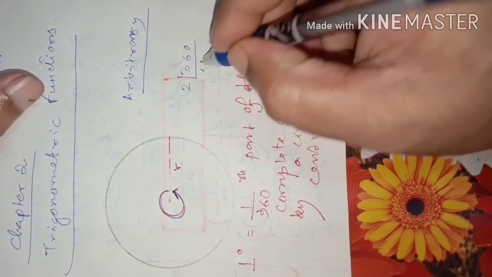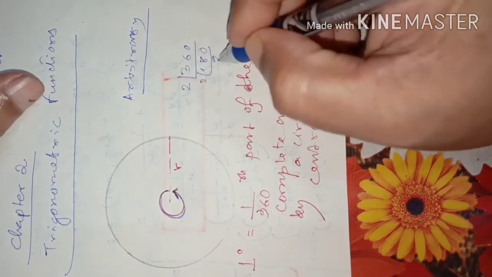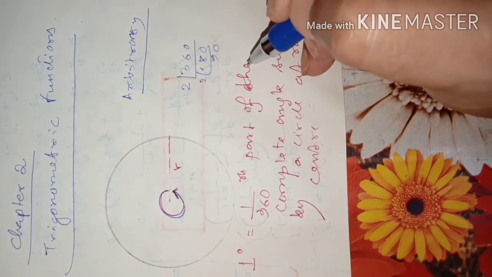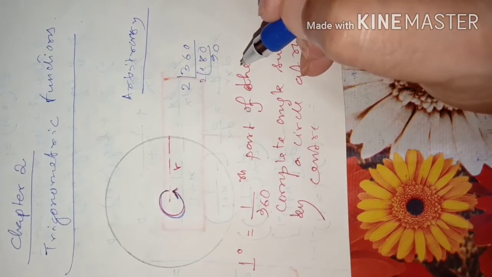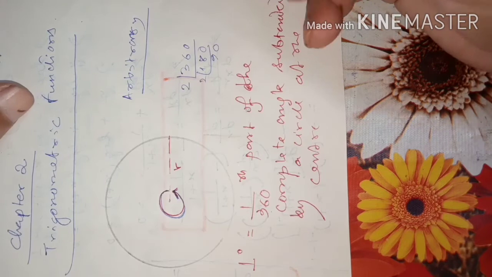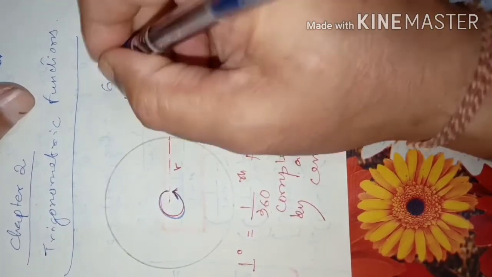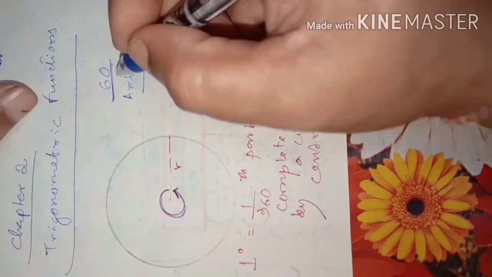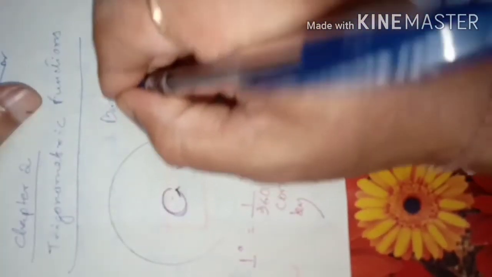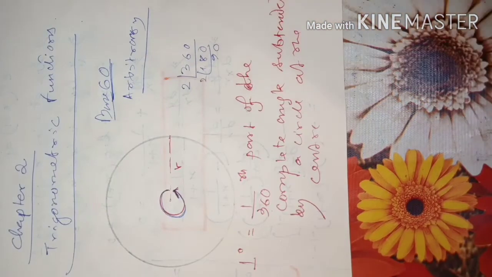So 2 180s are 360, 2 90s are 180. Mainly the Babylonians, the mathematicians of Babylon, they had a system called base 60 system. What is that base 60 system?